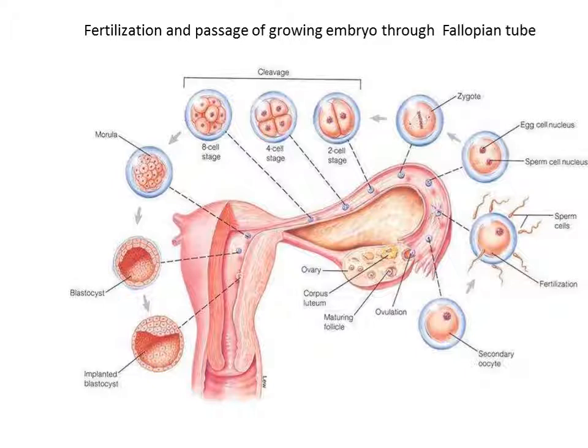See, it is written here cleavage, that first the zygote will divide into 2 cell stage, then 4 cell stage, then 8 cell stage, then 16 cell stage, which is called morula. Then morula will enter into blastula stage, where the cavity starts forming, which is labeled as blastocyst, and finally this blastocyst gets implanted in the uterine wall. So we will discuss that during implantation. Okay.